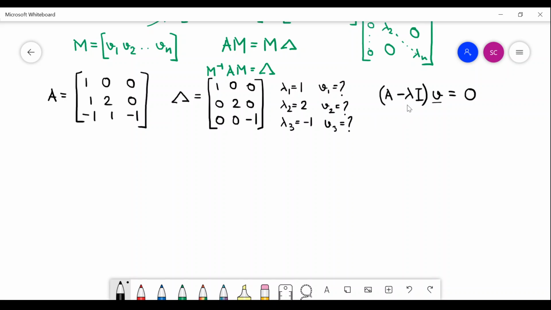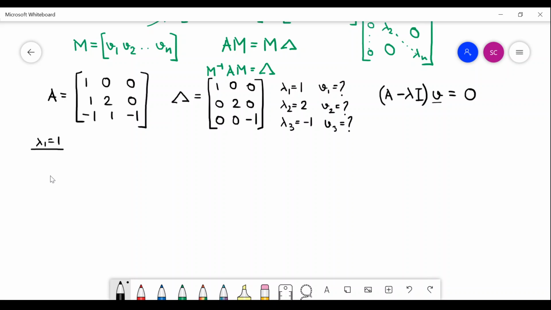So A minus lambda I, first I have to figure out what that matrix is. Since I have already found out what my lambda is, I can easily find out what my A minus lambda I is. Suppose lambda 1 equals 1.